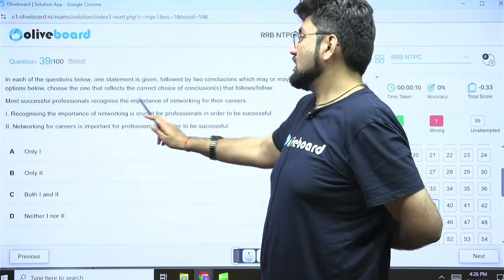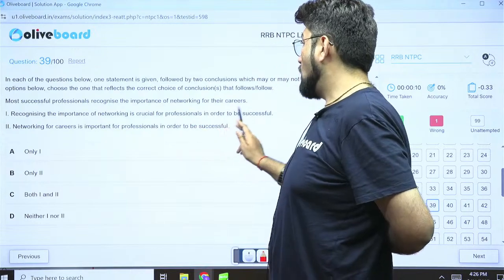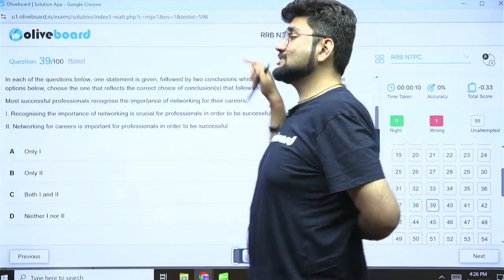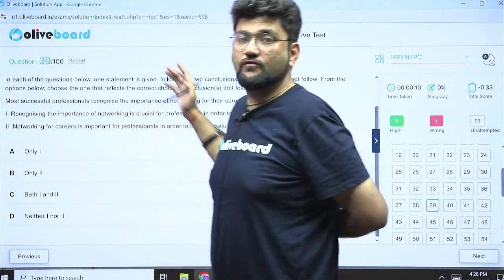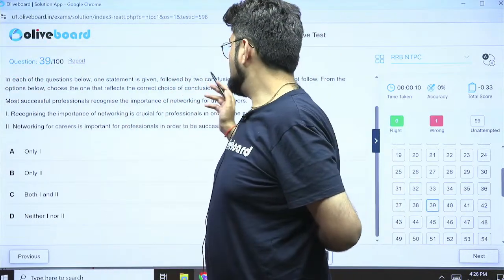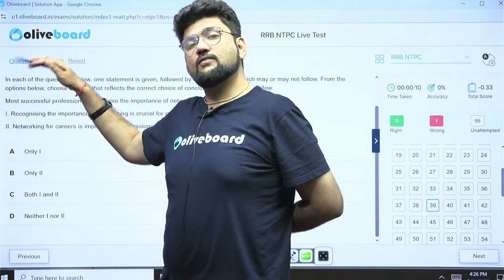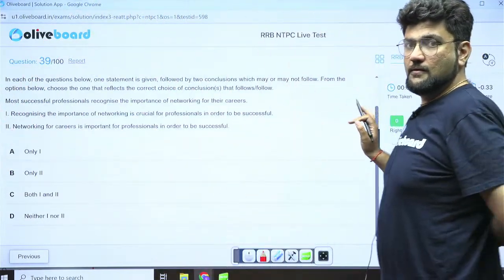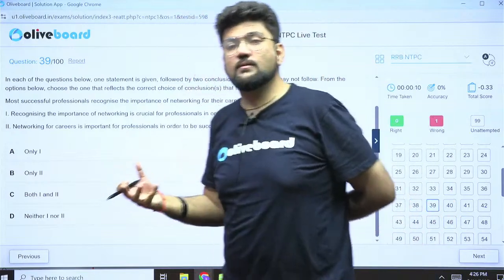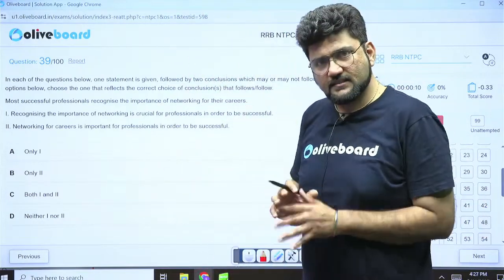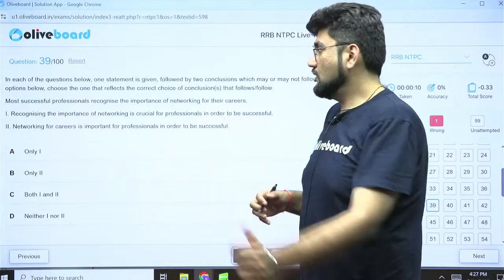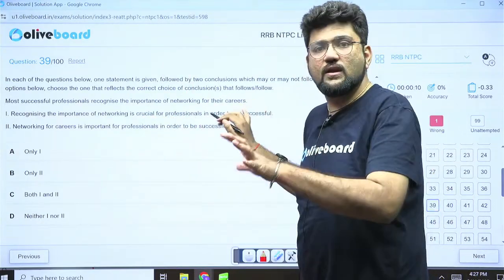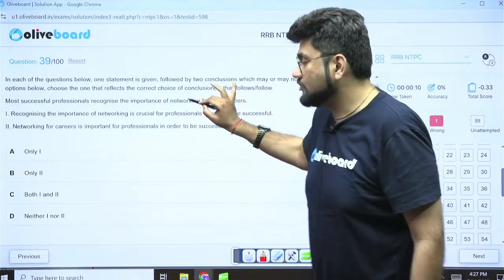Recognizing the importance of networking is crucial for professionals in order to be successful. In this conclusion, it is straight away linking the success with the recognition of the importance of networking. Whereas the statement says that if the professionals are mostly successful, they realize that networking is important. Maybe networking is not responsible for their success, but once they are successful, they realize that networking helps. Networking being crucial in order to be successful may be true in real life, but cannot be derived from this statement.